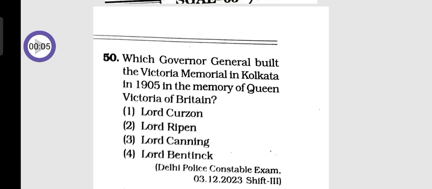Question number 50. Which Governor General built the Victoria Memorial in Kolkata in 1905 in the memory of Queen Victoria of Britain? Option 1 Lord Curzon, option 2 Lord Ripon, option 3 Lord Canning, option 4 Lord Bentinck. So the answer is option 1, Lord Curzon.